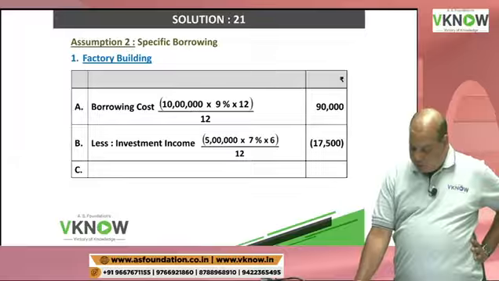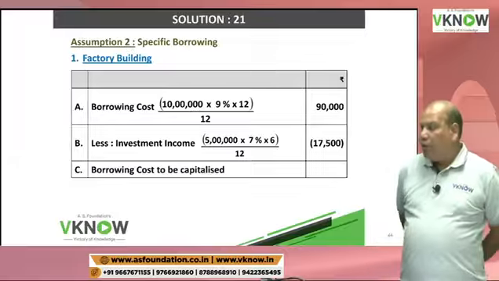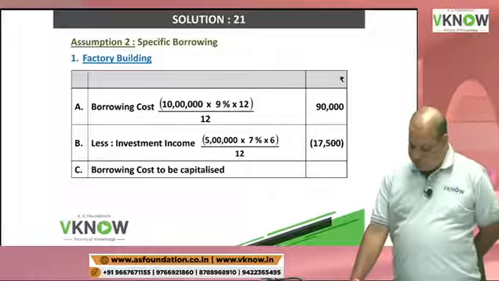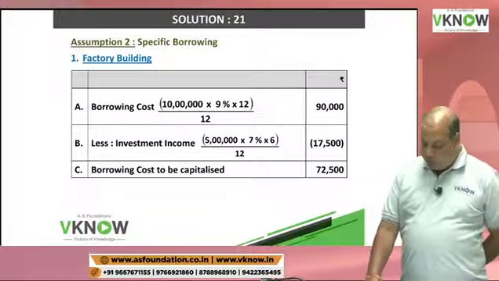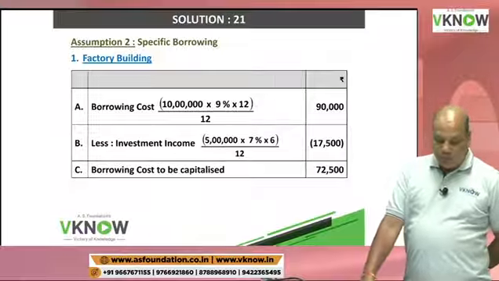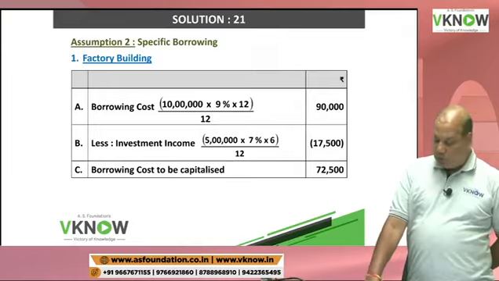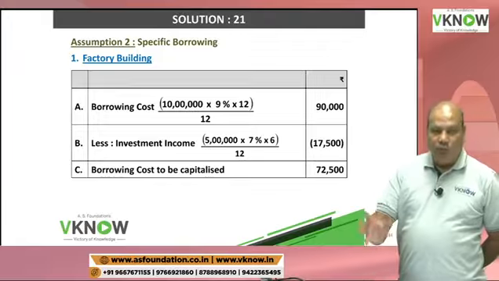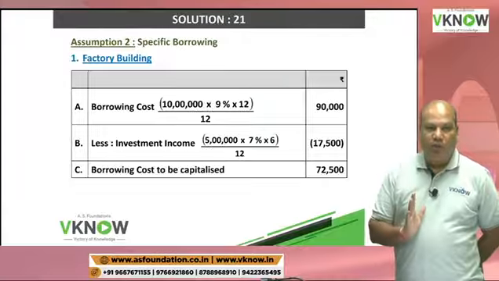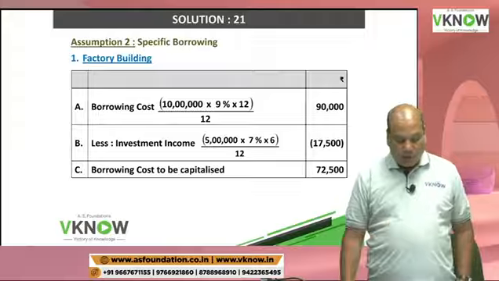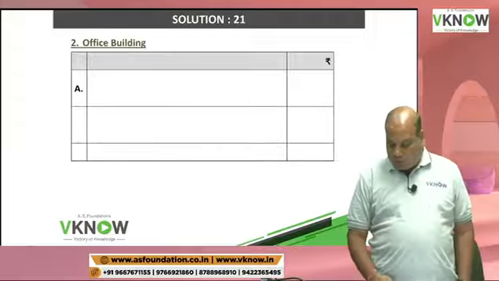17,500 is the right answer, and therefore if I am using specific borrowing, the borrowing cost to be capitalized will be equal to A minus B, 72,500. 72,500. This is for the factory building. Now please try in the same format. Try for office building specific borrowing. Come on, everyone, try for office building.